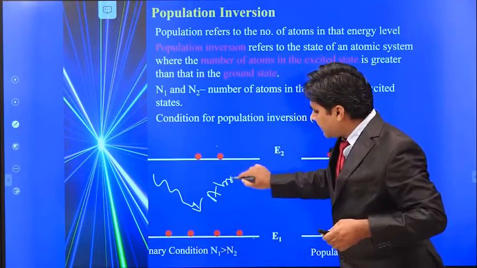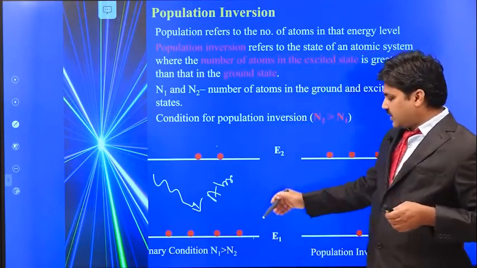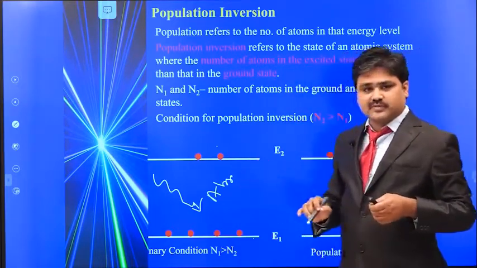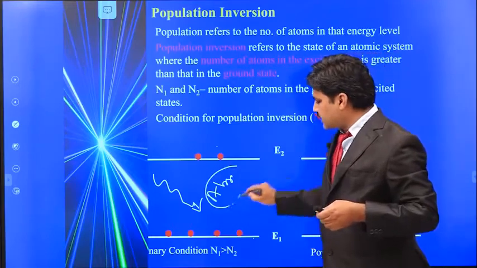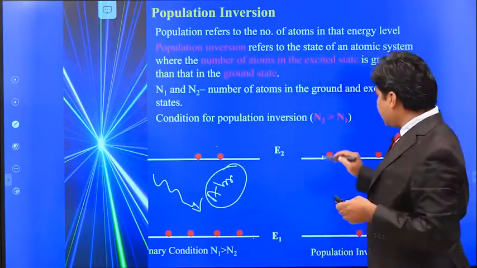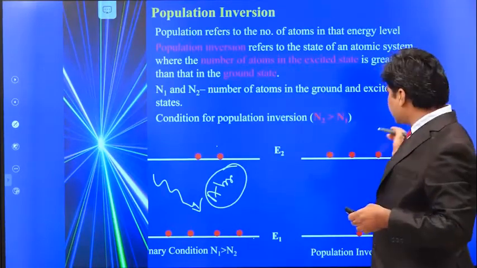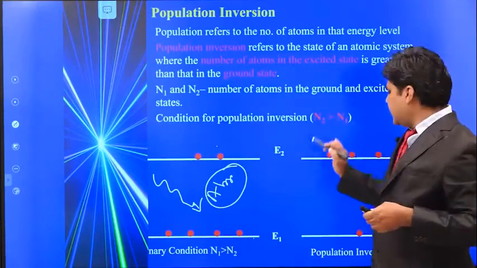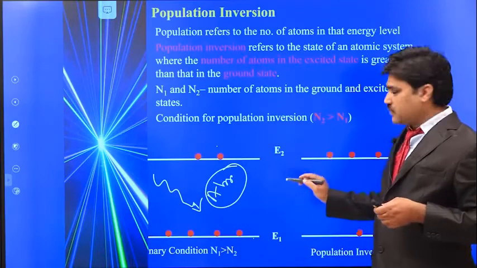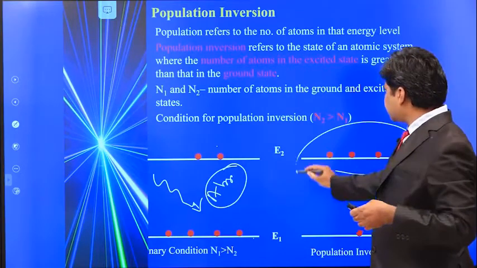When the atom is in the ground state, absorption will take place, so there is no use from the absorption. We need the atoms in the excited state, because only when the atoms are in the excited state will stimulated emission take place. Otherwise there will be no stimulated emission. So we need the atoms in the excited state.